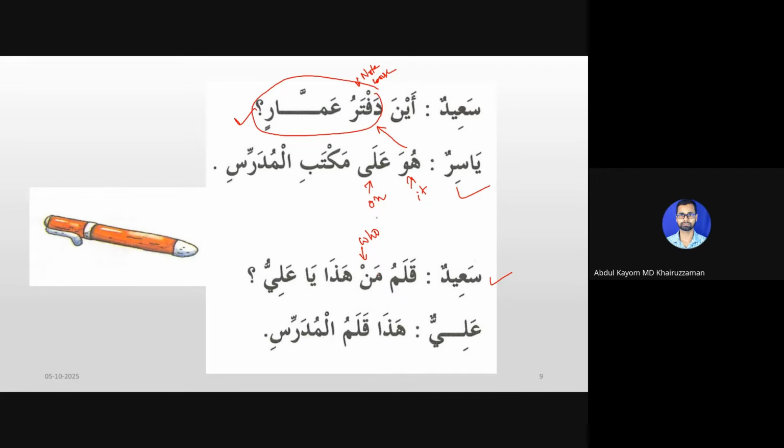Qalamu man means whose pen. Qalamu man hadha means whose pen is this. And he's asking Ali, Ya Ali means O Ali. Qalamu man hadha, whose pen is this? Ali answers, Hadha qalamul mudarrisi. This is the teacher's pen.